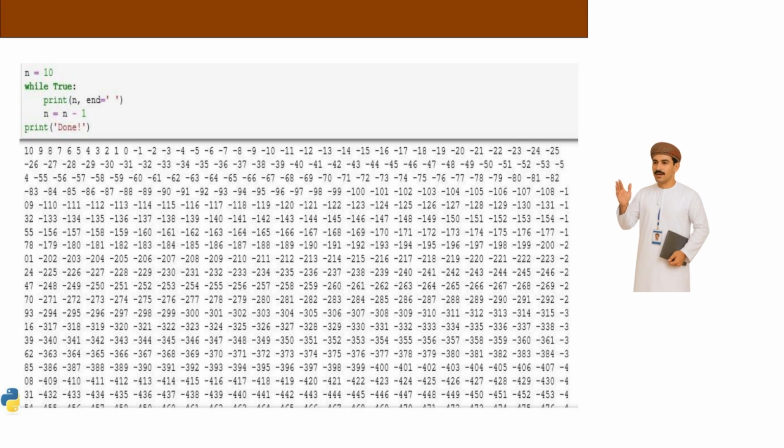Infinite loops occur when a loop continues indefinitely due to a condition that never becomes false. They can cause programs to freeze or crash. Common examples include while loops with conditions that are always true. Understanding how to prevent infinite loops is crucial for efficient programming.